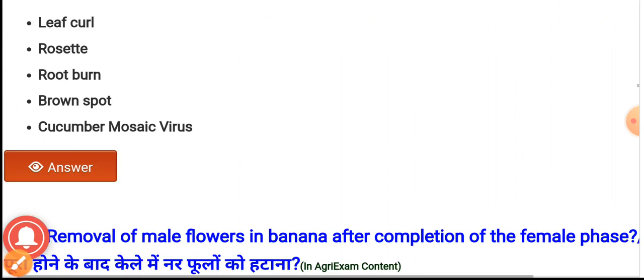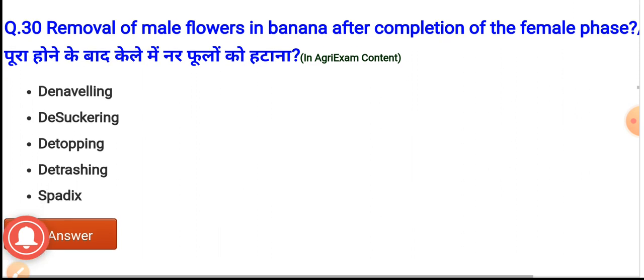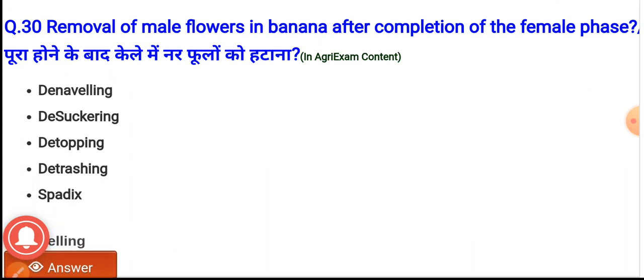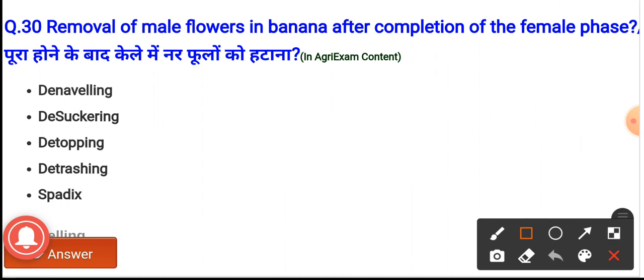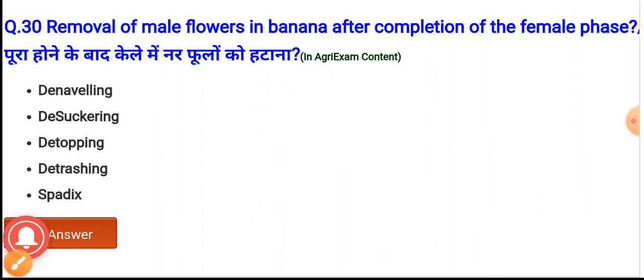Question number 30. The removal of male flowers in banana after the completion of the female phase is known as? The options are denavelling, desuckering, detopping, detracing and spading. And the correct option is option A, denavelling. It is the removal of male flowers in banana after the completion of the female phase.